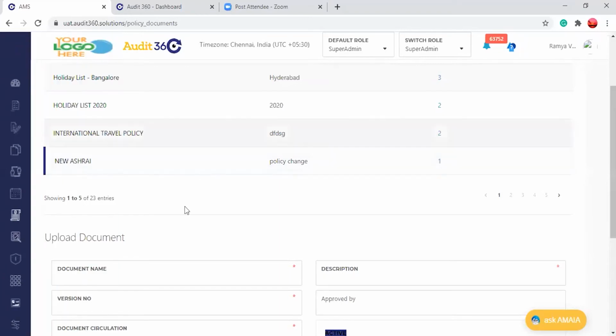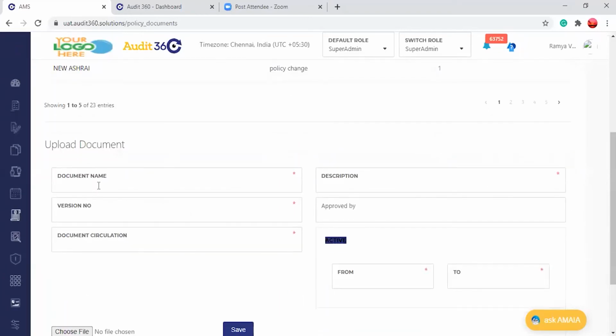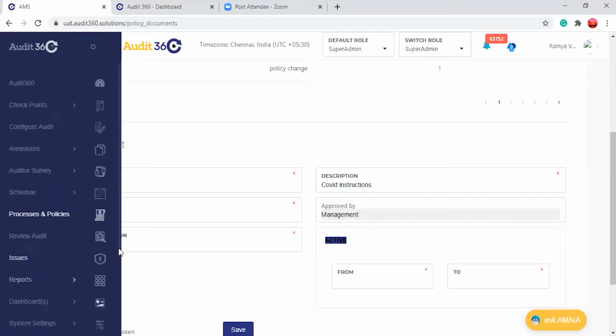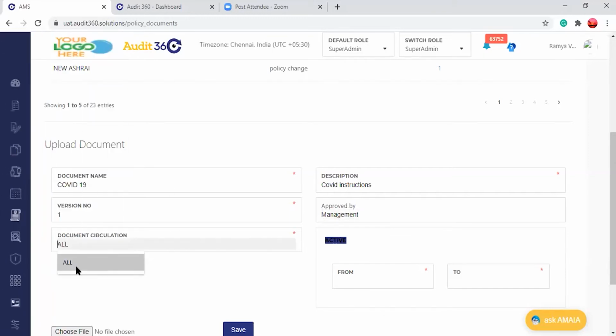So I'll come to upload document. The document name will be COVID-19, and the description might be COVID instructions. The current version will be 1. I can give the approved by, the management or any senior people who approve this document, and the document circulation to all users.